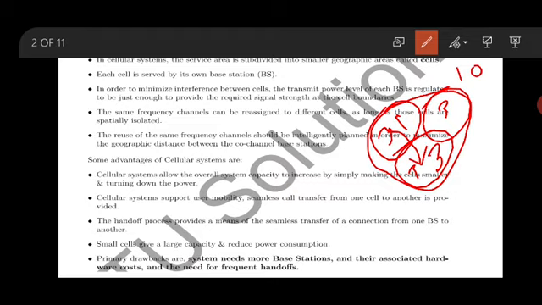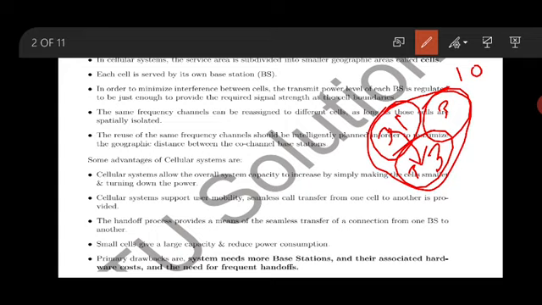Now, the primary drawback is that the system needs more base stations. If the cell size is very small, you require a larger number of base stations.